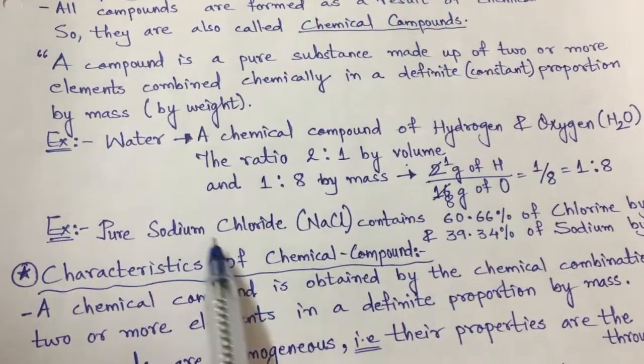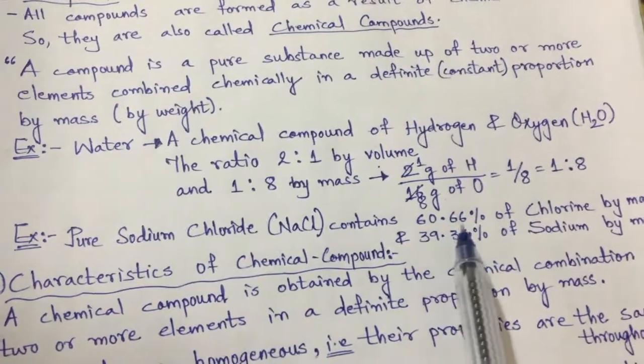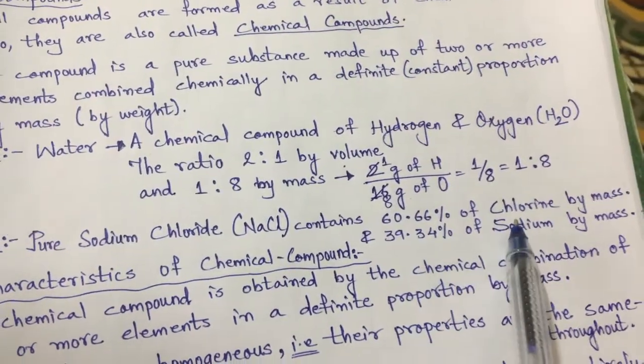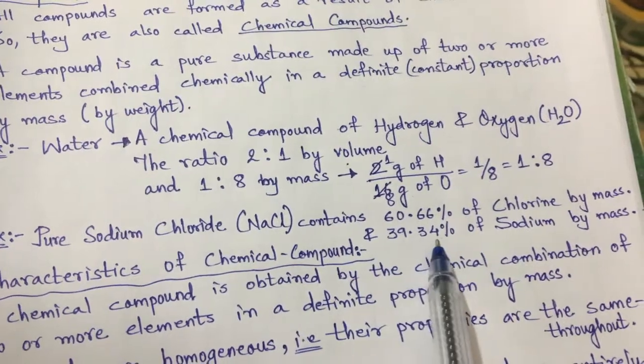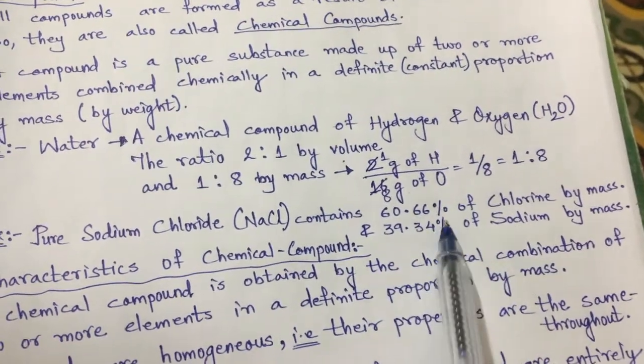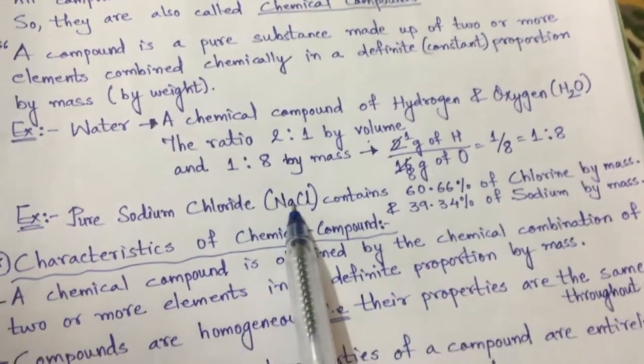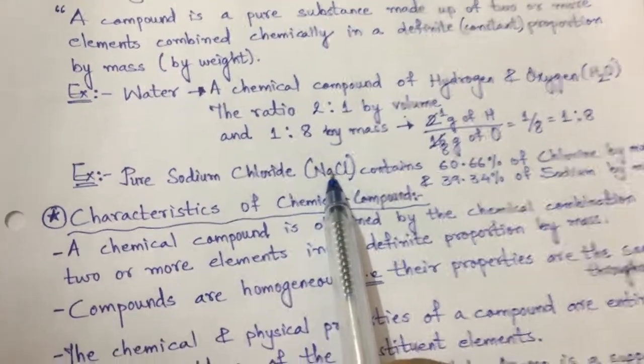In the same way, pure sodium chloride contains 60.66% chlorine and 39.34% sodium. So in total it will be 100% sodium chloride, that is the common salt.